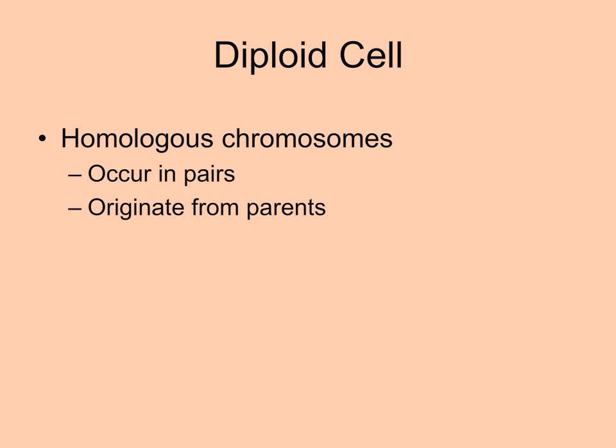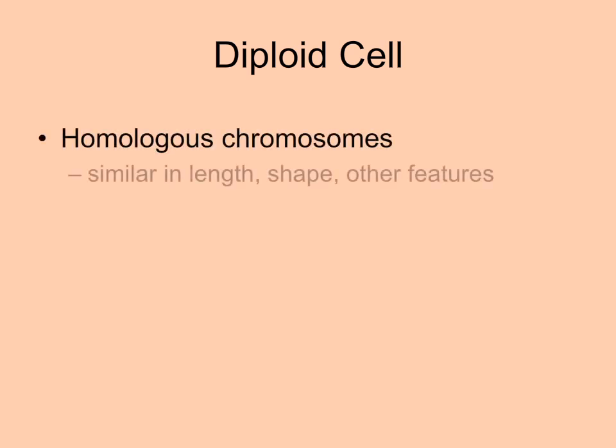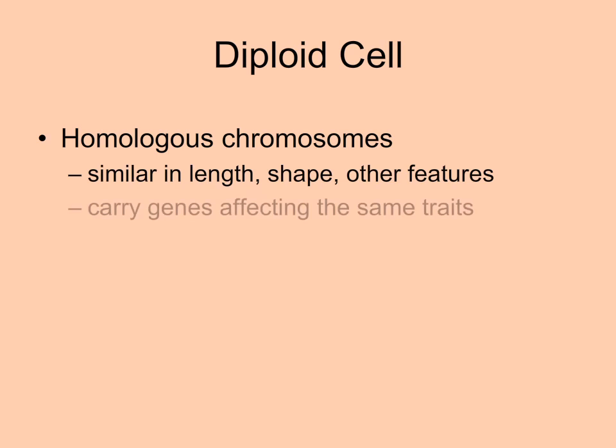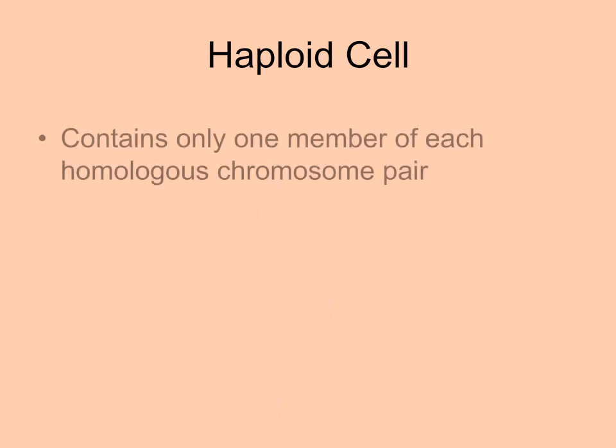For example, one chromosome from each pair comes from mom, while the other comes from dad. A pair of homologous chromosomes are similar in length, shape, and centromere location. They also have the same gene sequence. Somatic cells are diploid. Somatic cells are all the cells except the gametes. This diploid cell has 8 chromosomes, or 4 pairs of homologous chromosomes. Haploid cells contain only one member of each homologous pair.